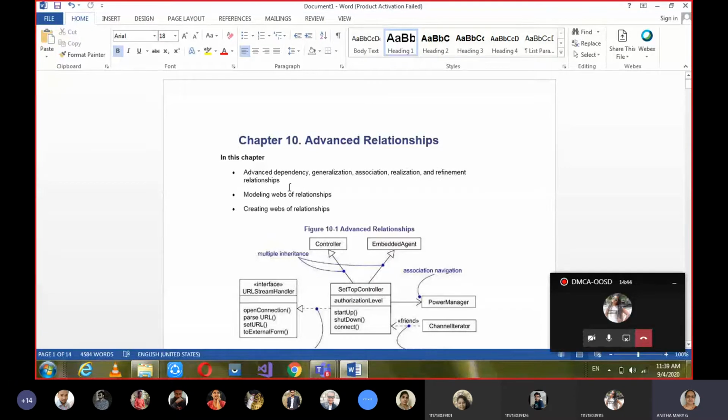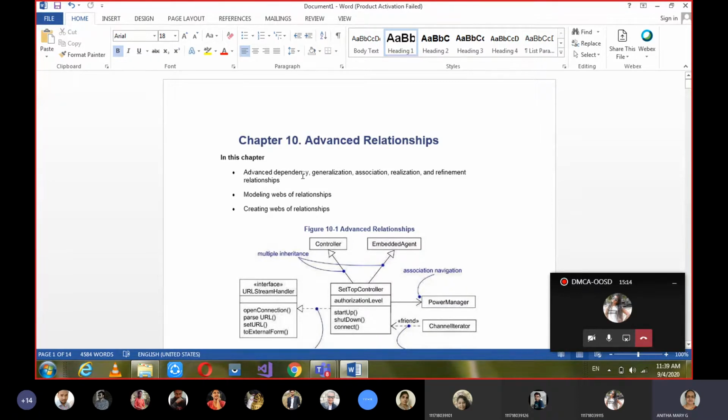And what more do the refinements of relationships mean? These are the general things we have learned. But here, just giving dependency between two things is not enough. If you want to give more specific details about dependency, what kind of dependency exists, what are the different flavors of dependency, that is what we are going to learn in advanced relationships.